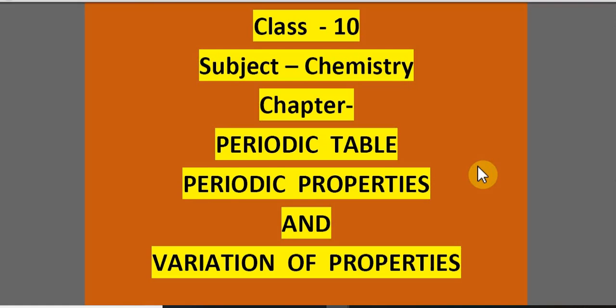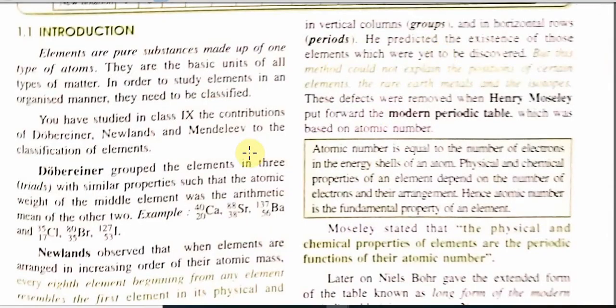This is class 10. Subject is chemistry and chapter is periodic table, periodic properties and variation of properties. In this chapter we will see about periodic property and their variation in periods and groups, definition and trends of following periodic property: atomic size, IP, metallic and non-metallic character, electron affinity, electronegativity, and we will also see periodicity on the basis of atomic number for the elements. So students, we will go directly to the chapter.